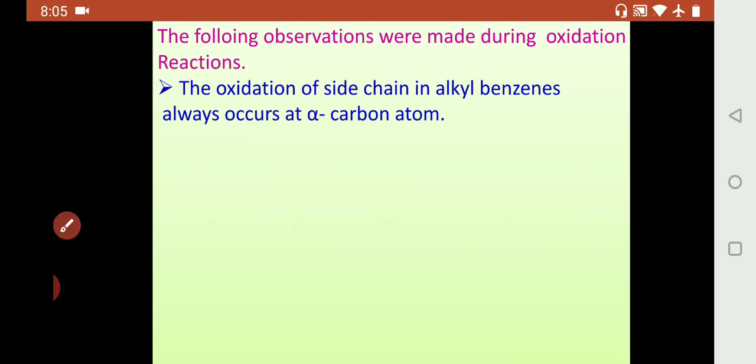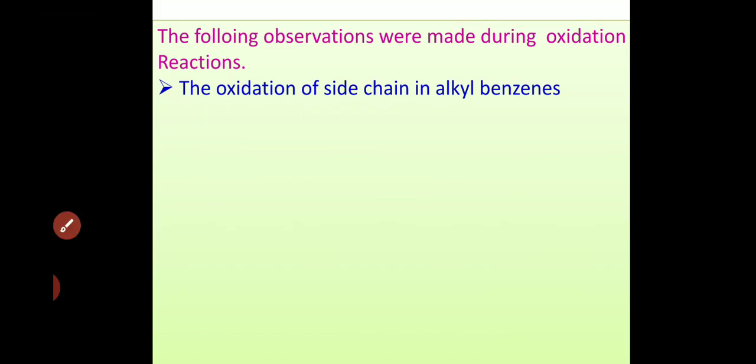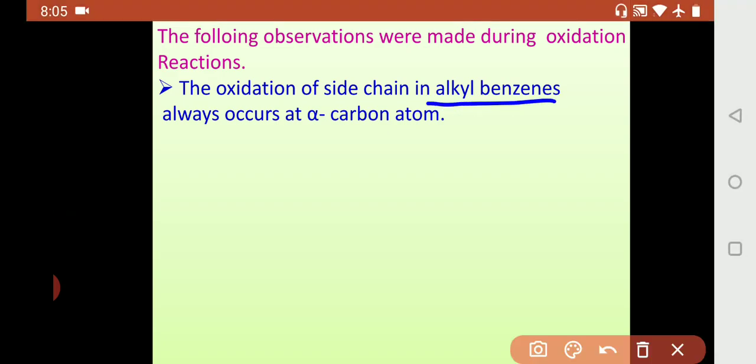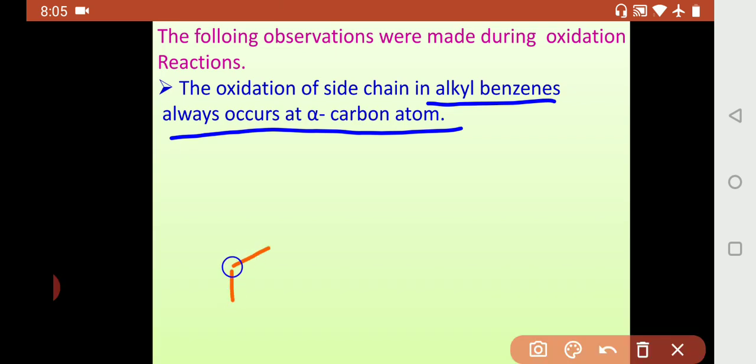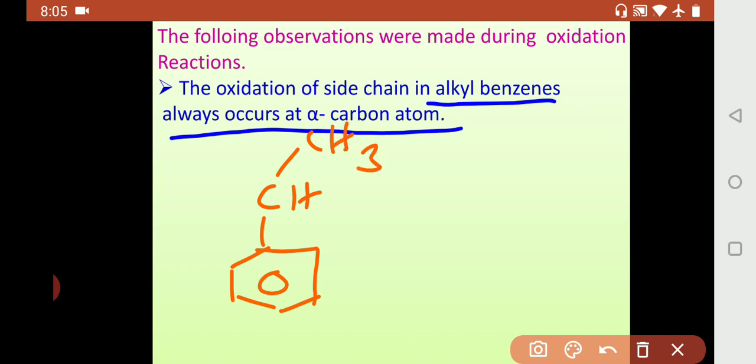Now, the oxidation in alkyl benzenes always occurs at alpha carbon. This means that we have taken isopropyl benzene now, for which that example will be very suitable. Isopropyl benzene has CH3 and CH3.